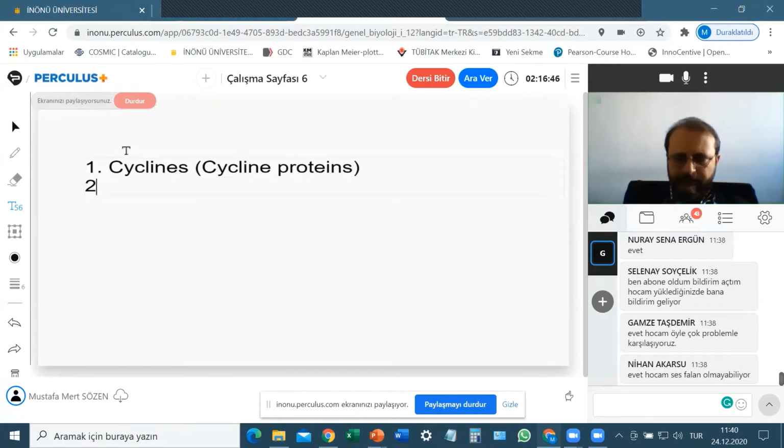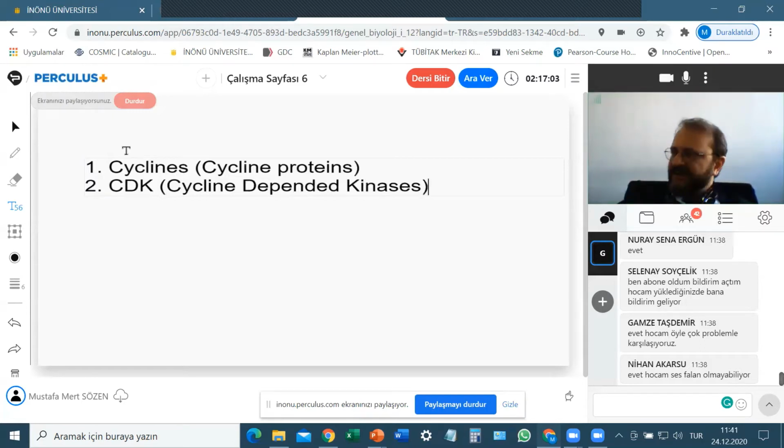Two, cyclin-dependent kinases, CDKs, which means cyclin-dependent kinases. So first you have to learn these. You have to learn the names of these two proteins.